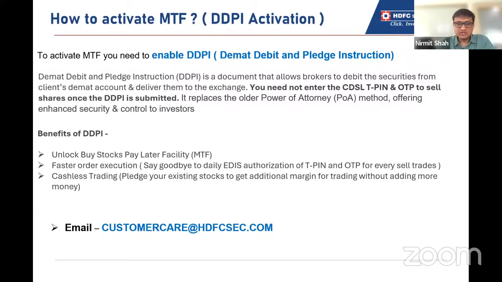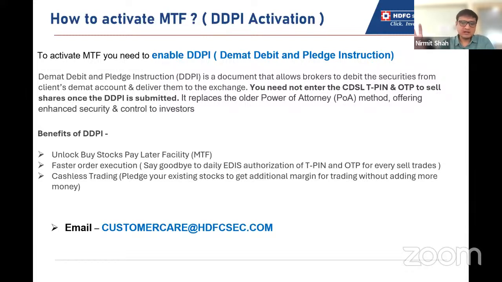Through one OTP, you can generate that TPIN or MPIN, and this is how you will be able to transact. So if DDPI is not in place, manual intervention will be required, and there will be a few additional steps you should go through. If you have activated your DDPI, your sale transactions will be very smooth.